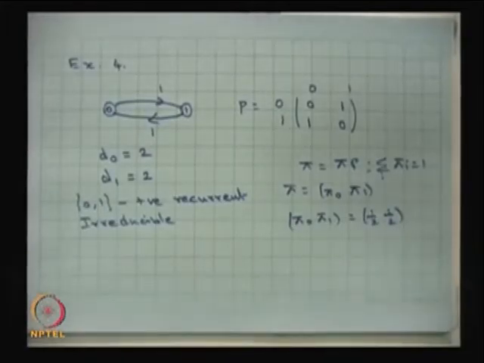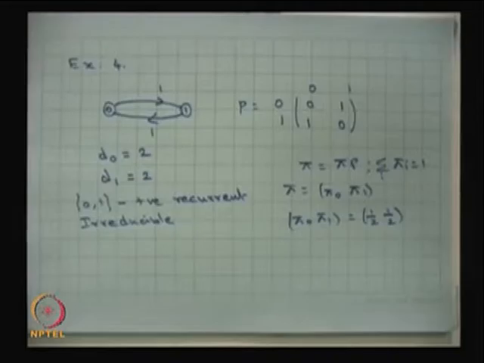So, this is the stationary distribution that exists, and the stationary state probabilities are going to be 1 by 2, 1 by 2. That means, in the longer run the system will be in the state 0 or 1 with the probability of 1 by 2.